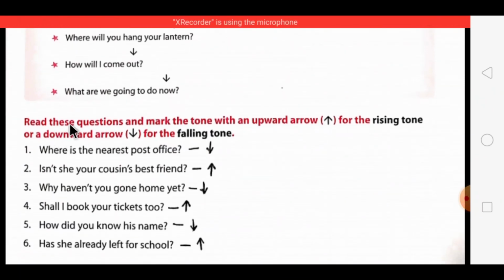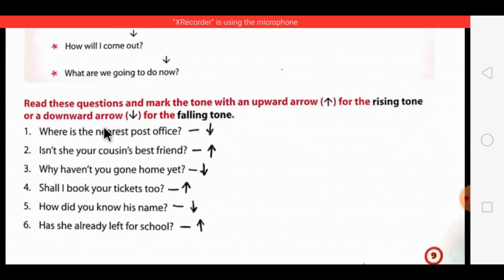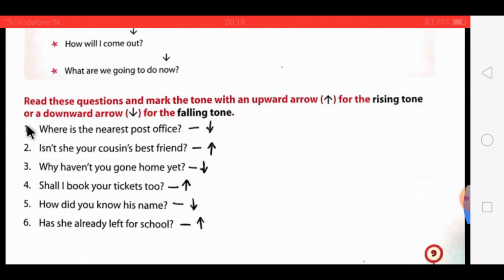You have to read these questions and mark the tone with an upward arrow for the rising tone or a downward arrow for the falling tone. Here you are asking a question, where is the nearest post office? So your tone has fallen. And the second one is, isn't she your cousin's best friend?